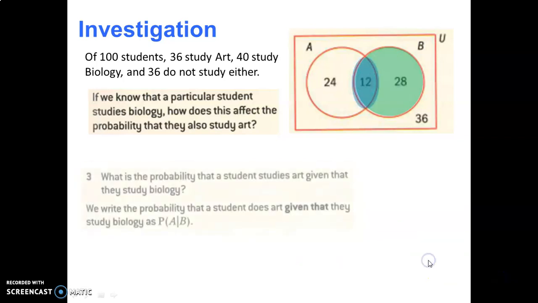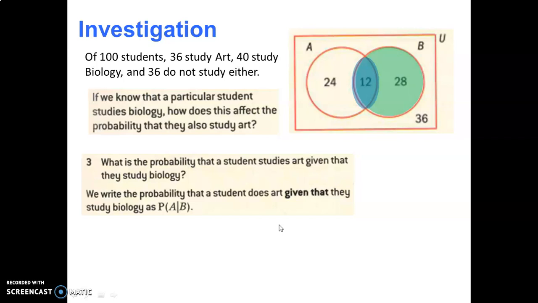So next, try number 3. The probability a student studies art given that they study biology. The notation for this looks like this. Hopefully you've seen this kind of notation before, but that straight line there means given that, also known as conditional probability. We're just looking at the same thing we just did in the last problem: what is the probability a student studies art given that they study biology? So the art students out of the biology students. We can write that like this.